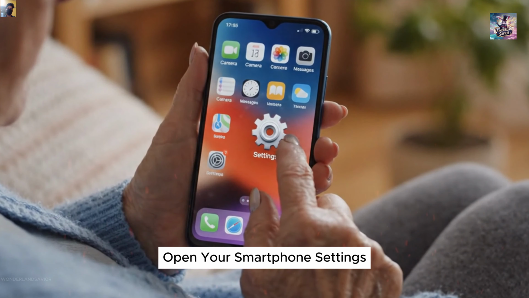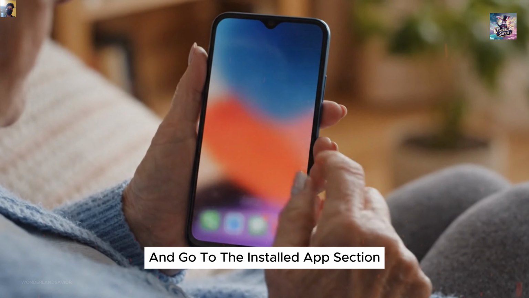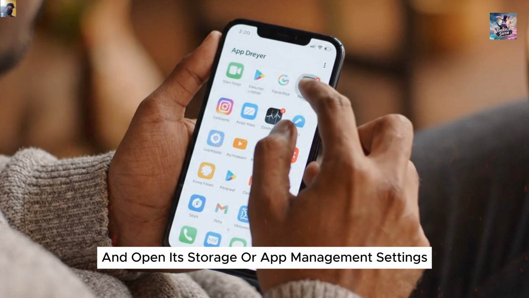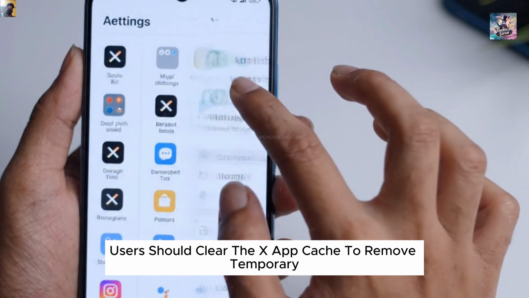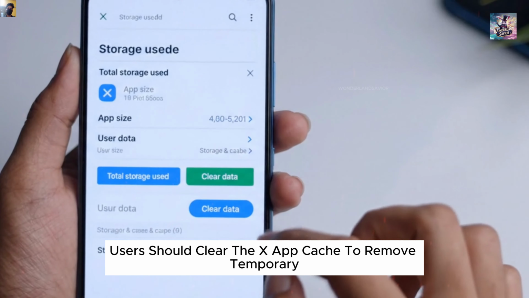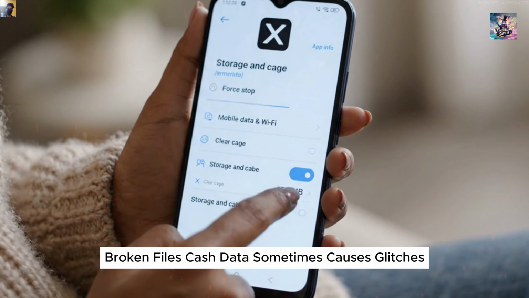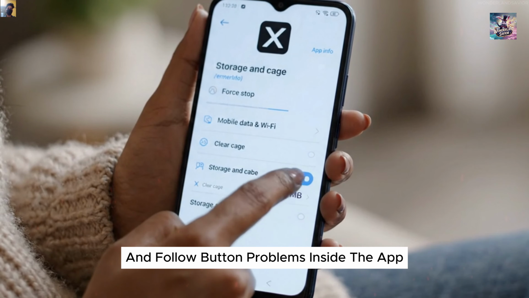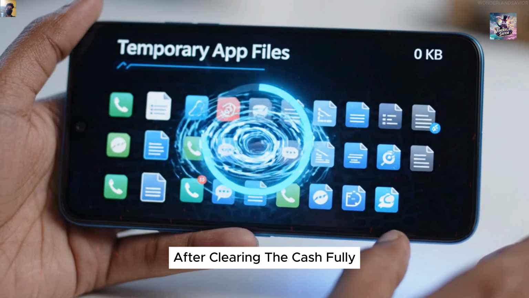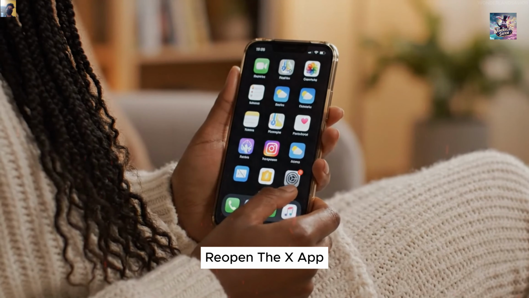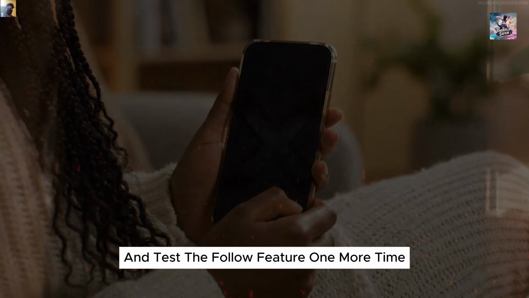Open your smartphone settings and go to the installed app section. Find the X app and open its storage or app management settings. Android users should clear the X app cache to remove temporary broken files. Cache data sometimes causes glitches and follow button problems inside the app. After clearing the cache, fully close the X app from recent apps. Reopen the X app and test the follow feature one more time.